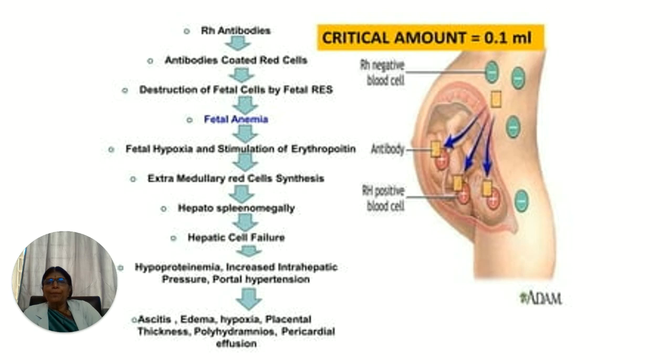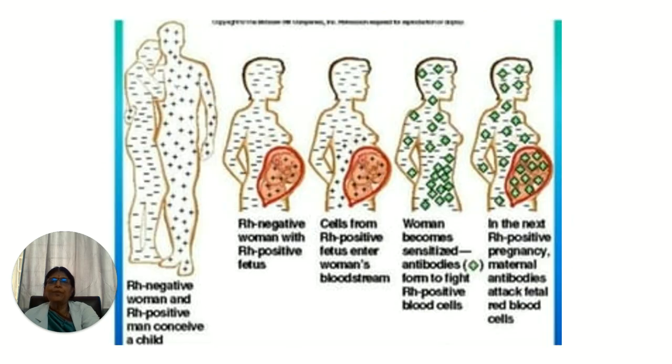This causes hepatosplenomegaly in the fetus, and this hepatosplenomegaly ultimately causes hepatic cell failure. Because the liver produces the proteins, hypoproteinemia is seen, and increased intrahepatic pressure is seen, leading to portal hypertension. Because of hypoproteinemia, there is edema, ascites, and hypoxia. Hypoxia occurs because of the hemolysis, and the placenta, in its effort to help the fetus, becomes thickened. A thickened placenta will be seen, along with polyhydramnios and pericardial effusion. There is effusion of fluid into the pericardial and peritoneal surfaces.